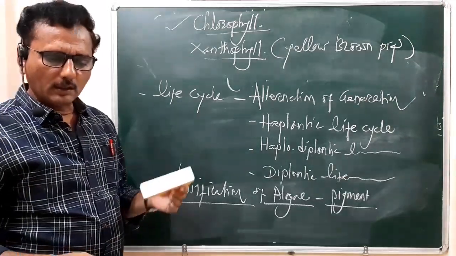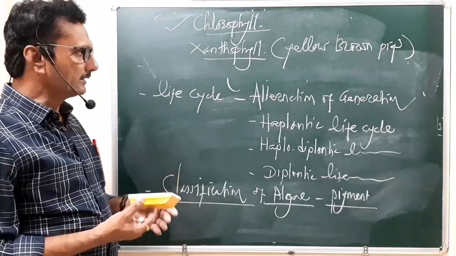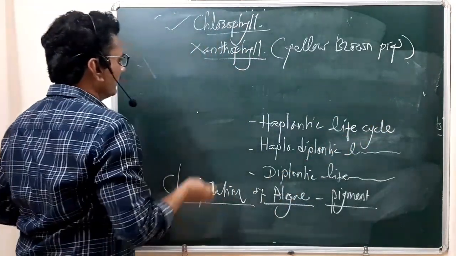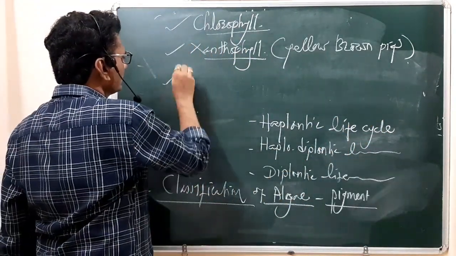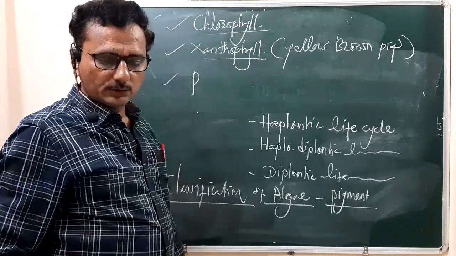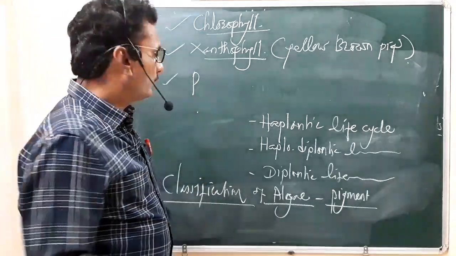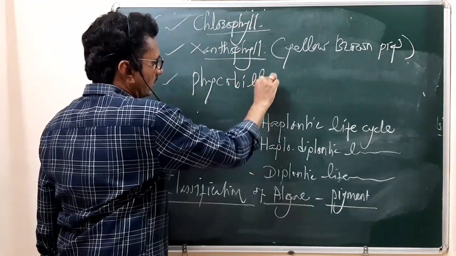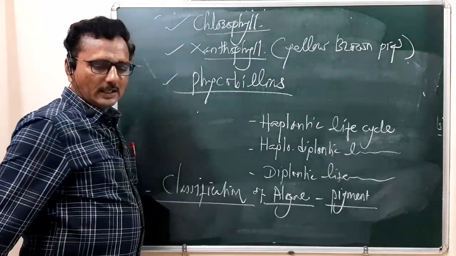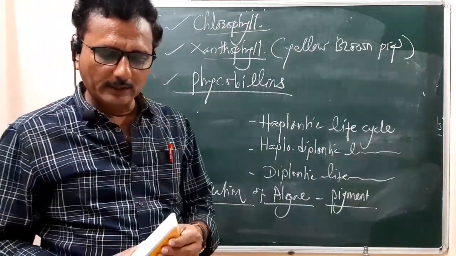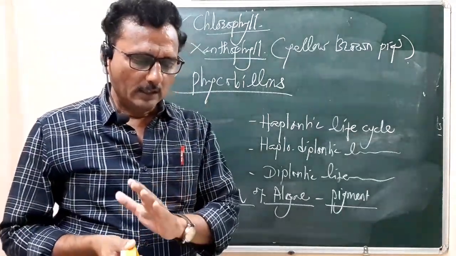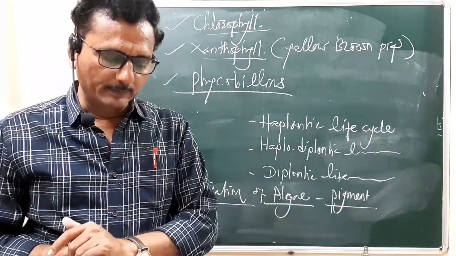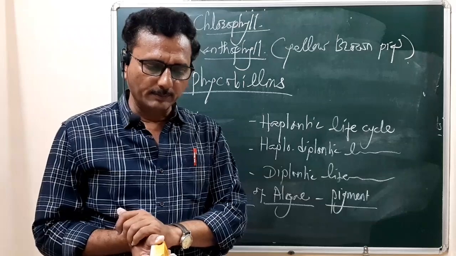Then other pigments are also reported, and what are those? These are the phycobilin pigments. The phycobilins include red color pigments, blue color pigments and purple color pigments.